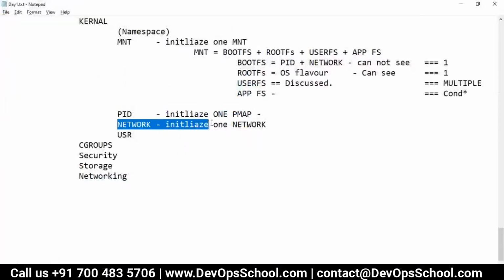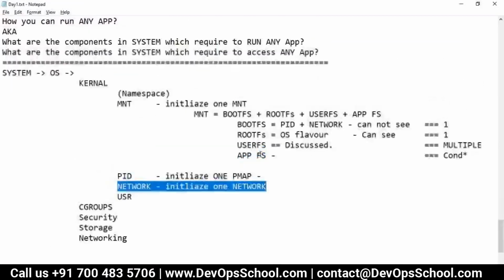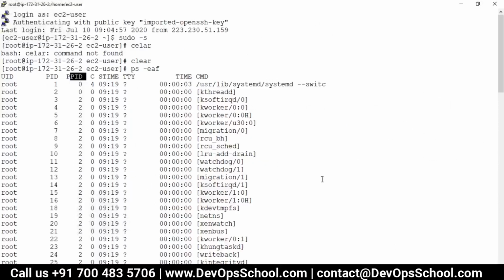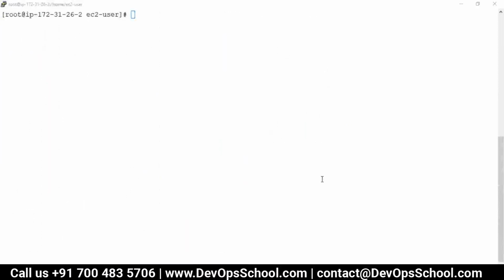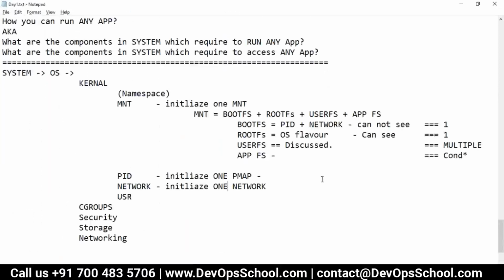Okay, that's simple. How many networks do you get in one operating system? One. For example, can I run two Apache in this operating system on port 80? Is it possible? No. So one operating system, one network initialized. Similarly, can I run two Apache on the PID number 50? Is there any possibility? No. That means one PMAP.